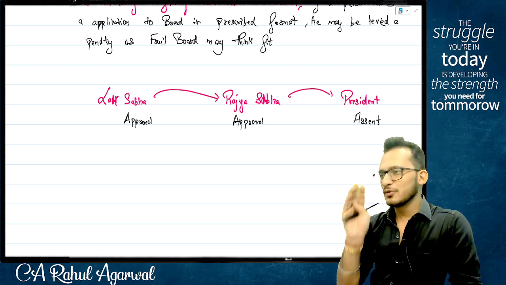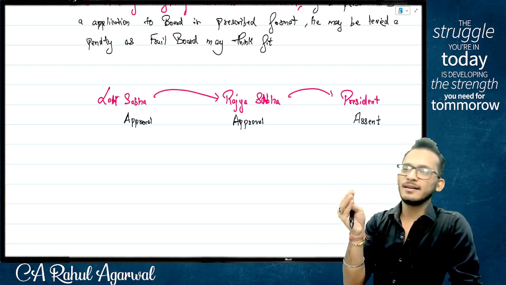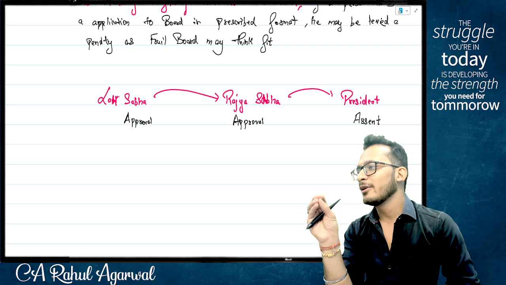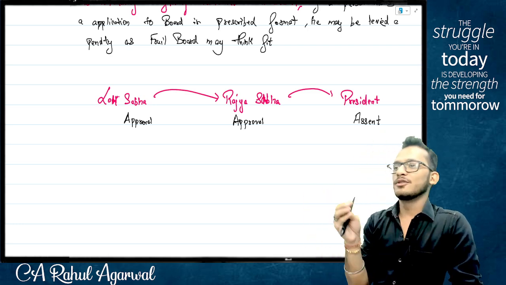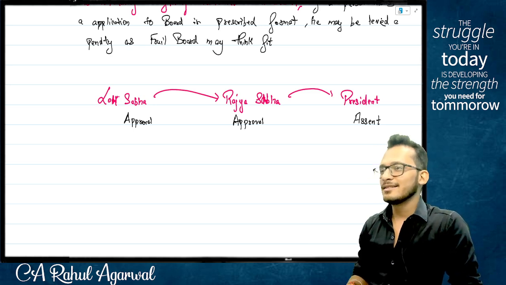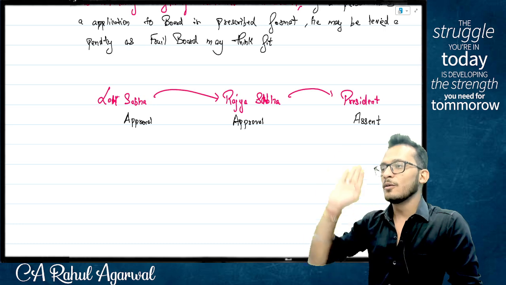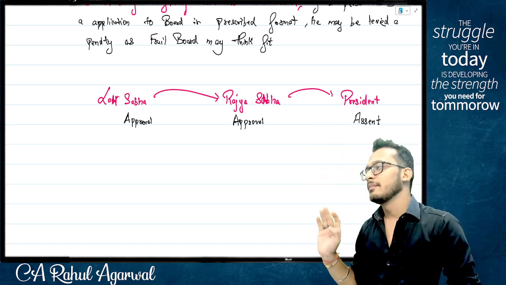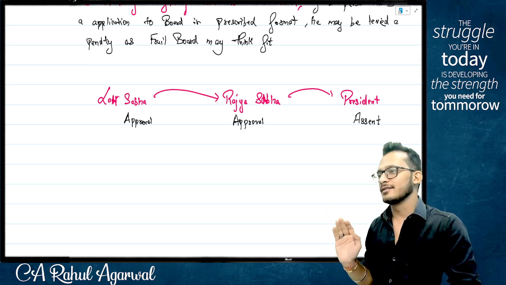We have that kind of show of fabric happening in the market. You will see it in accounts. You have this subject called AS, Accounting Standards, in Inter. In finals, you'll go, there is something called IND-AS, Indian Accounting Standards. Indian accounting standards are nothing but global standards. Globally, they've agreed on some standards. India said, we will not adopt global standards, because I want Indian standards. I have my own standards.